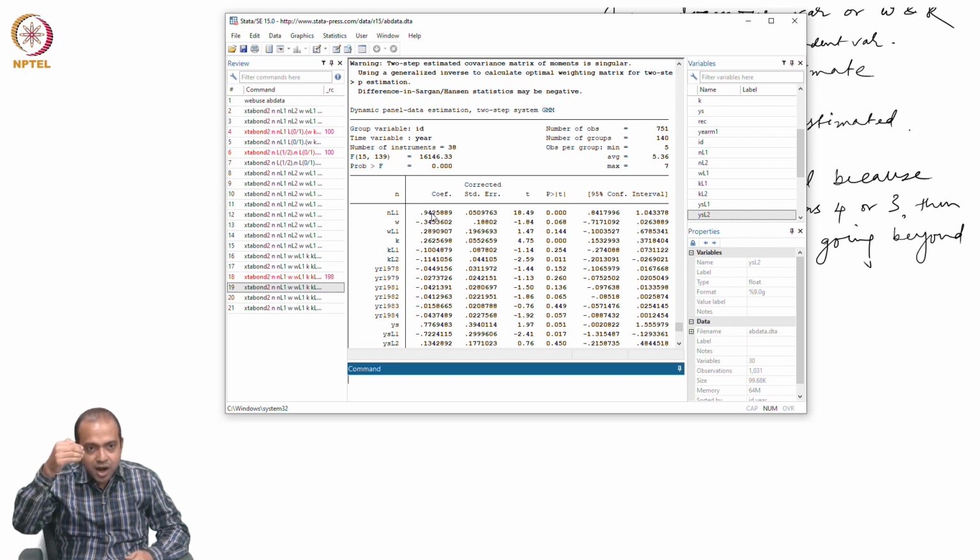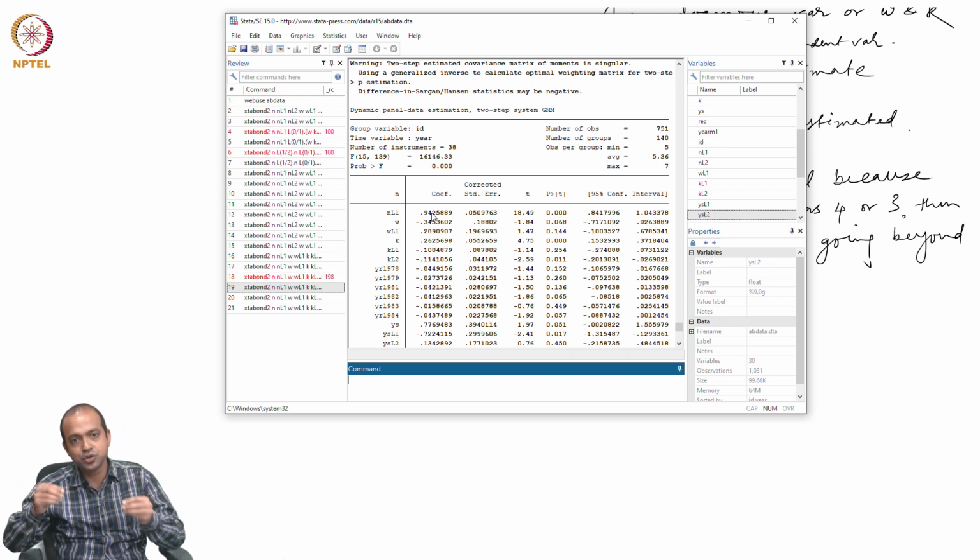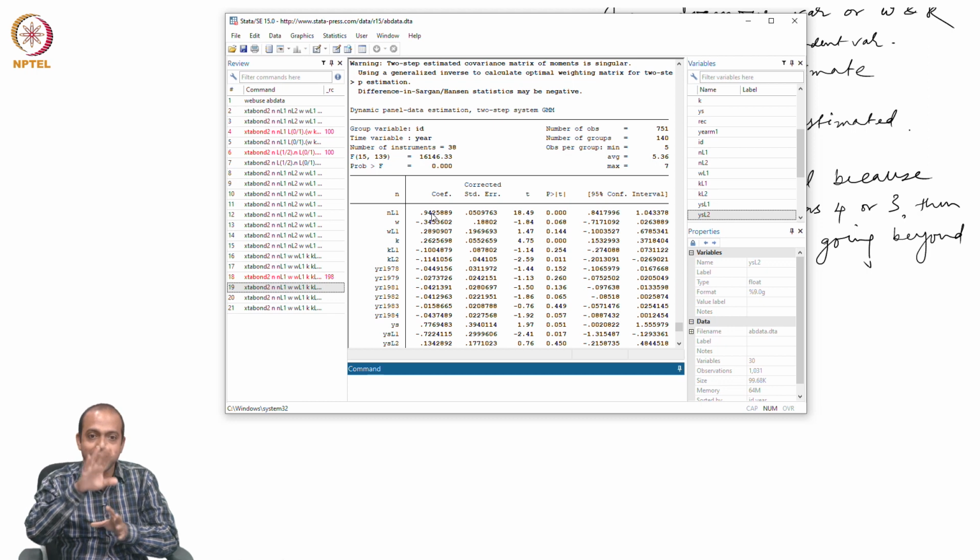So, these are several ways by which you can get alternative specifications to ensure that ultimately the estimates of your dynamic panel data model, particularly the estimated coefficient of the lag dependent variable, is lying within the interval. With this, we are closing our today's discussion. Thank you.